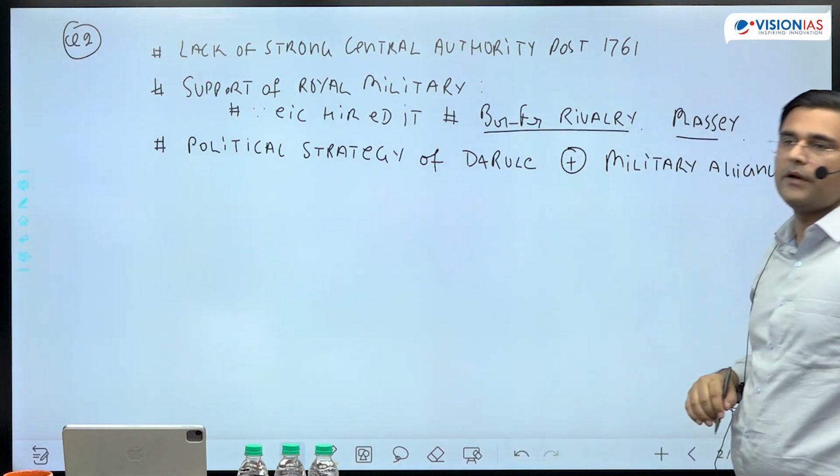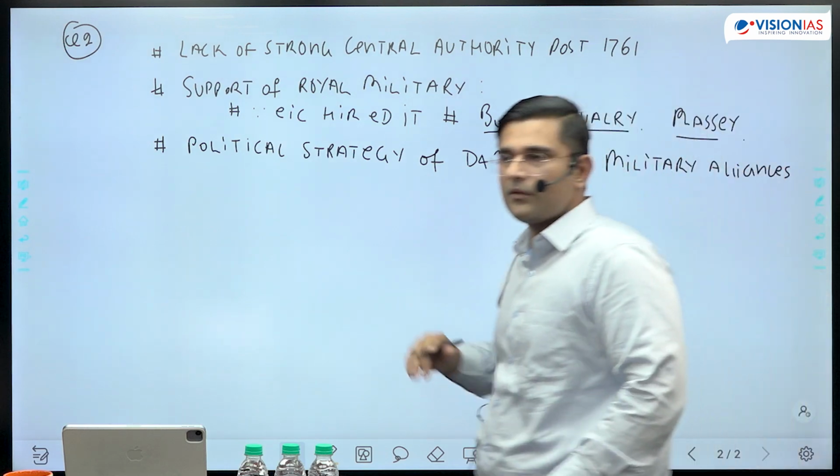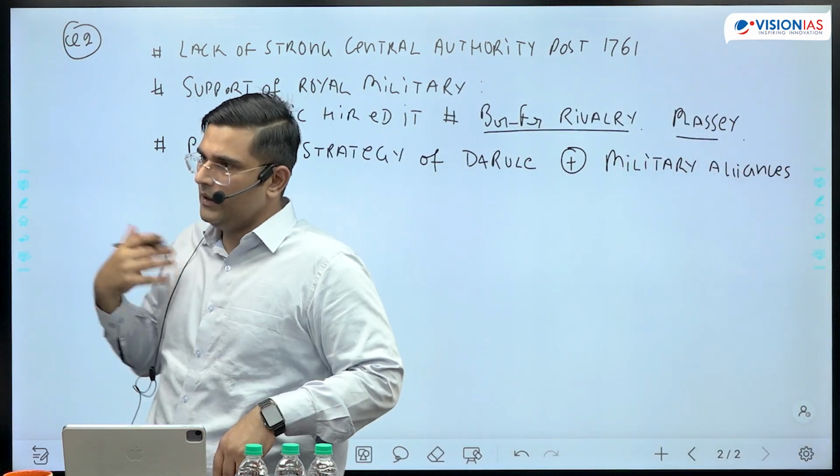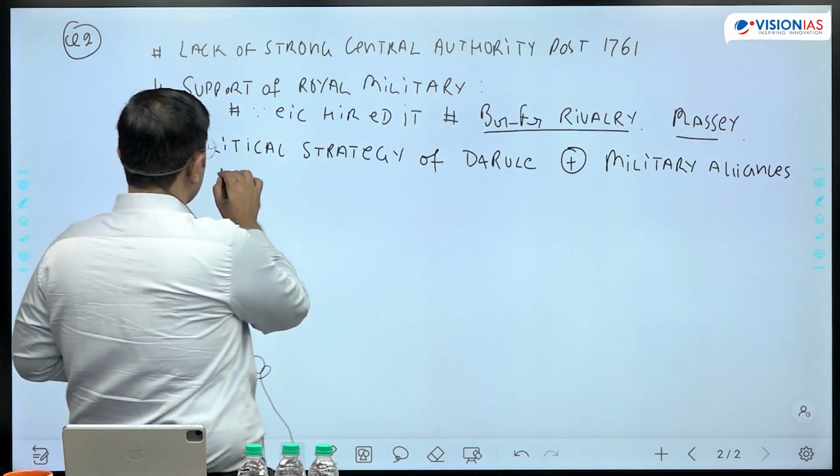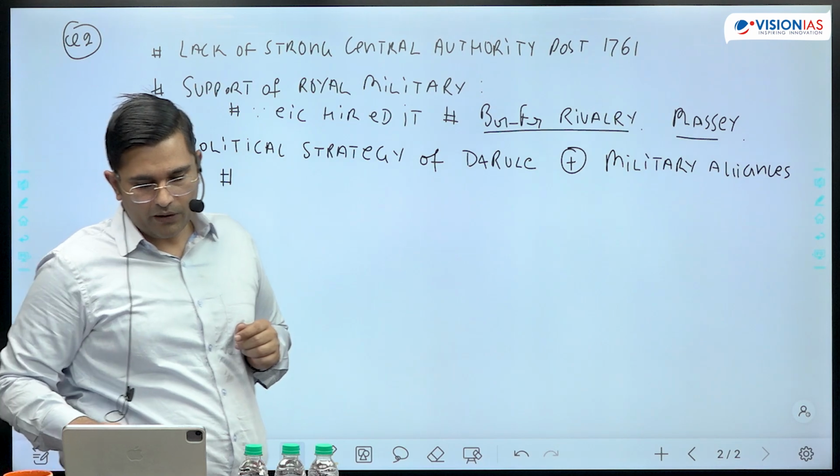Policy of building military alliances with the Indian rulers. So this can be the heading of your point: policy of divide and rule, and military alliances. And then you can mention the first point. So for example, here you can mention